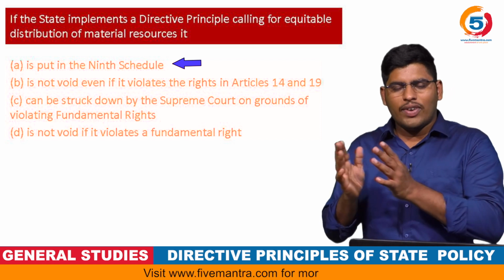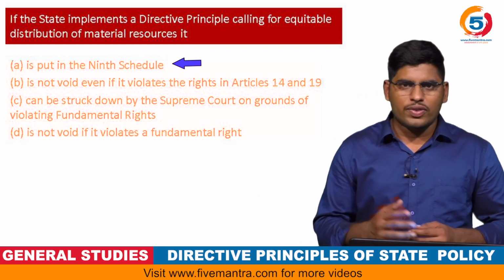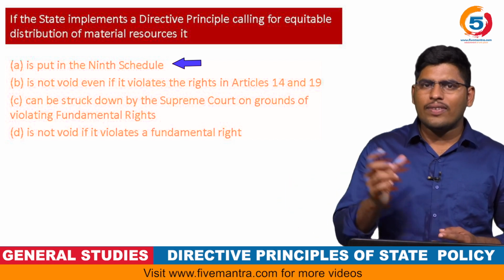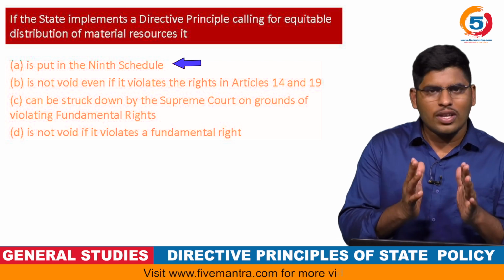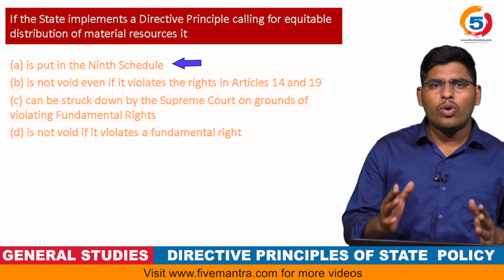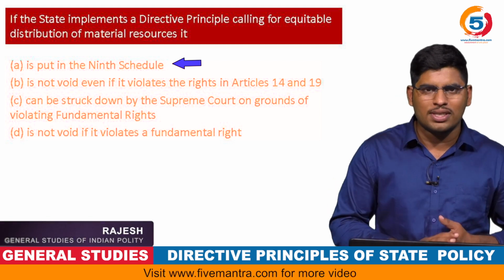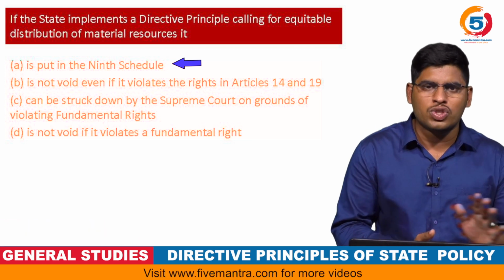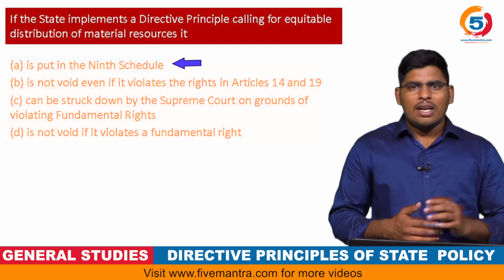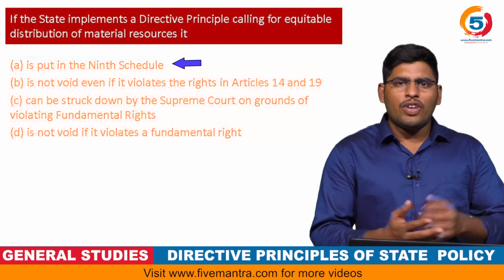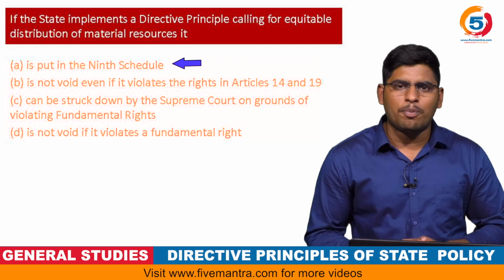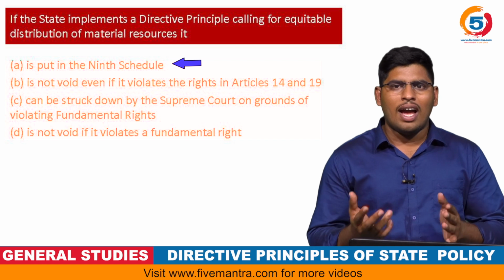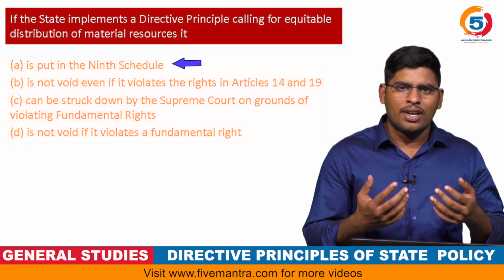When we go to the concept of distribution on the basis of equity, the term equity says that it is the combination of equality and justice. Whoever needs those resources will be eligible to get the fruits of those resources. For example, you are capable of affording a flight ticket to Delhi, but I am not even capable of affording a train ticket.